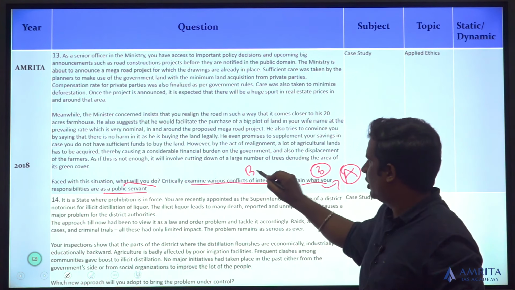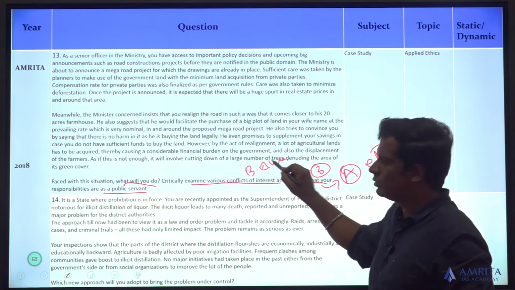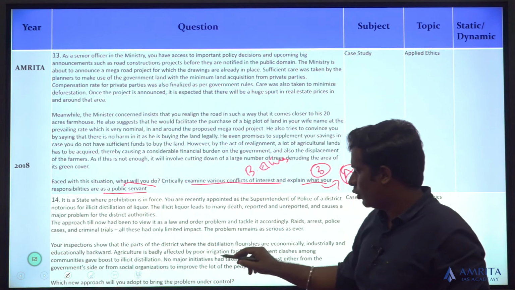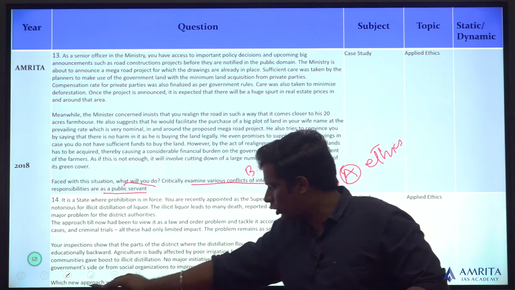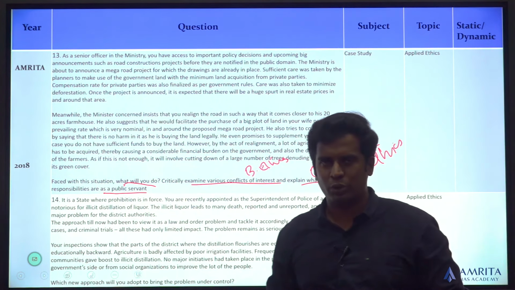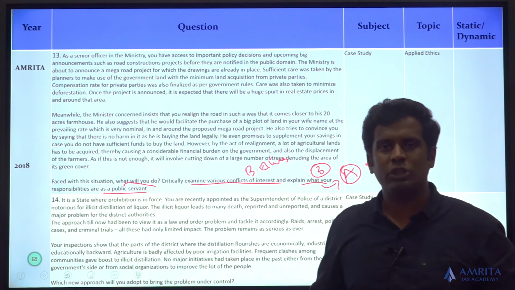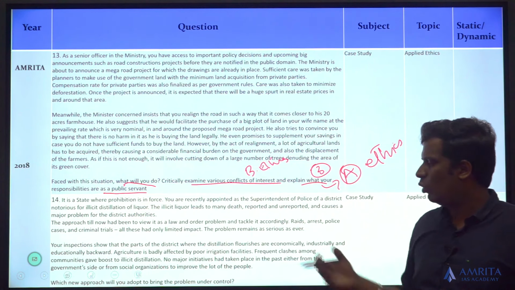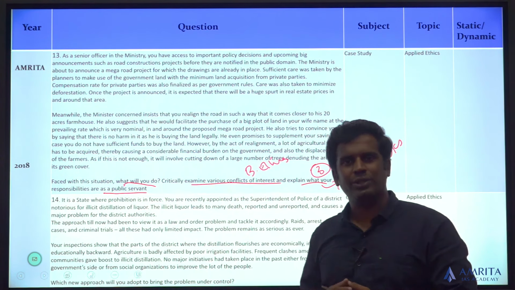This is with regards to behavioral ethics. Straightforward. The last question, 14th question of that, what new approach will you adopt to bring the problem under control? It talks about a place where there is prohibition in full force. So to overcome the issues created by prohibition, what approach would you use? That is the question being asked over here.